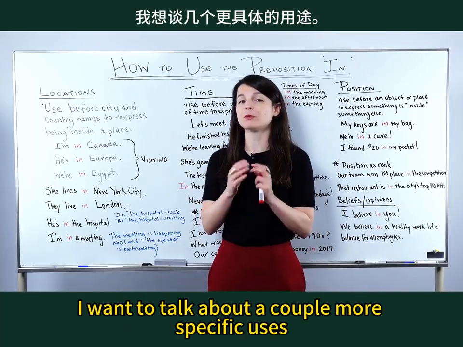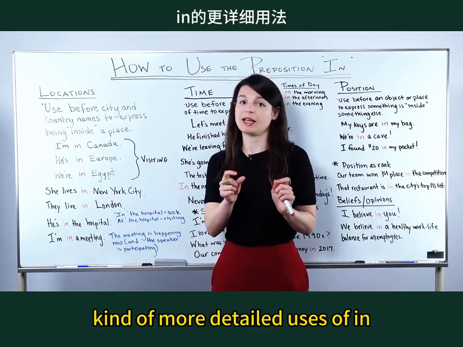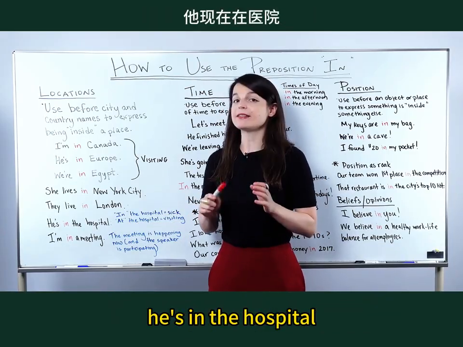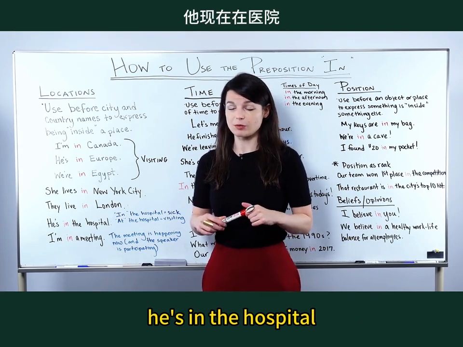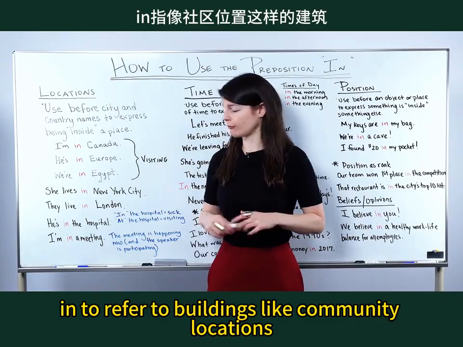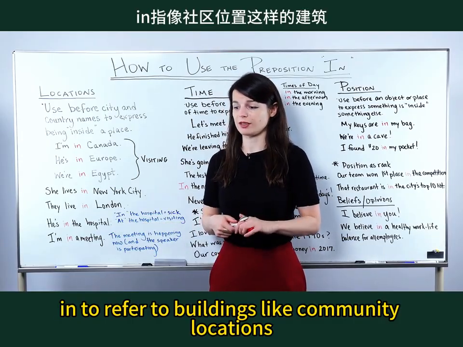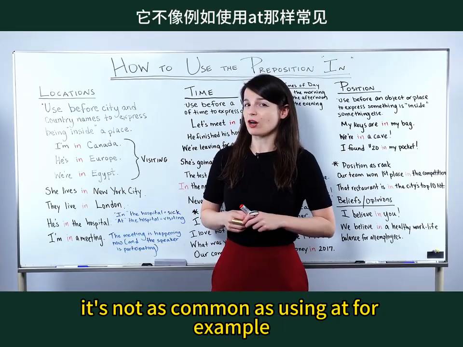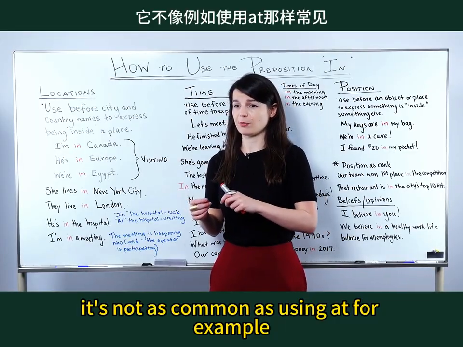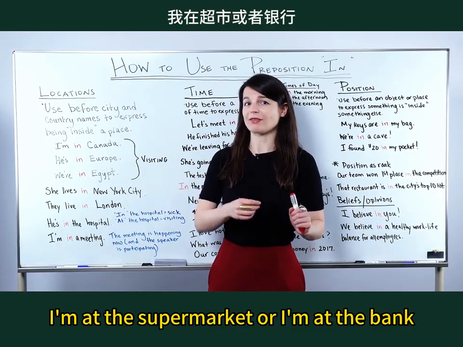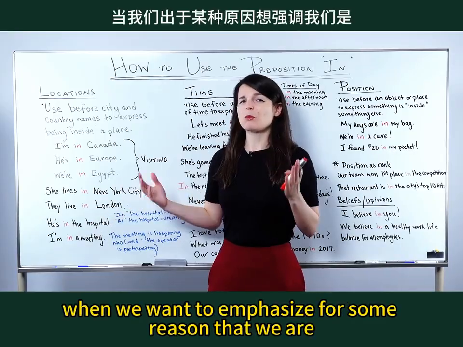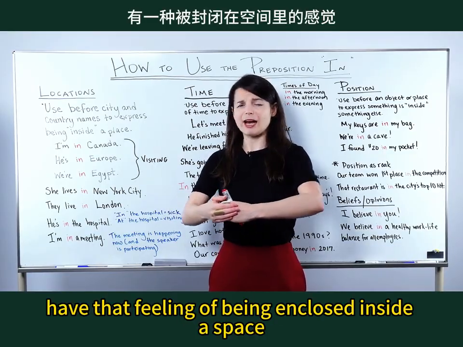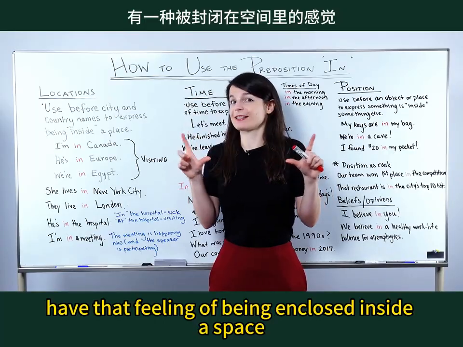I want to talk about a couple more specific, more detailed uses of "in". The first one I want to talk about is the expression, he's in the hospital. We can use "in" to refer to buildings like community locations, like in the supermarket or in the bank or something like that. It's not as common as using "at". For example, I'm at the supermarket or I'm at the bank. We use "in", again, when we want to emphasize for some reason that we are inside a location. We want to have that feeling of being enclosed inside a space.